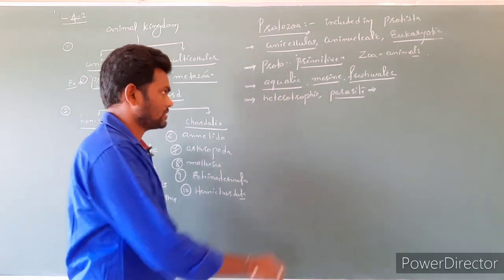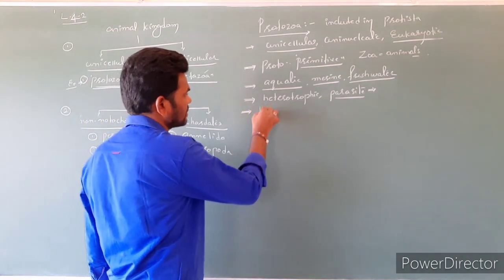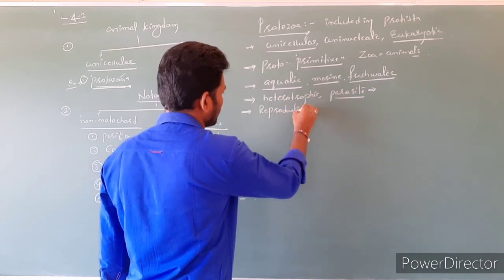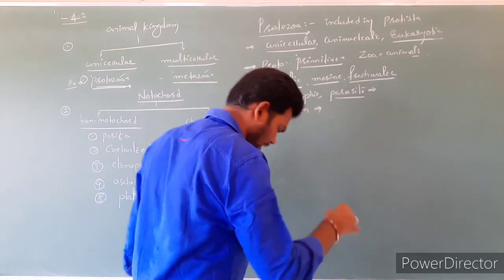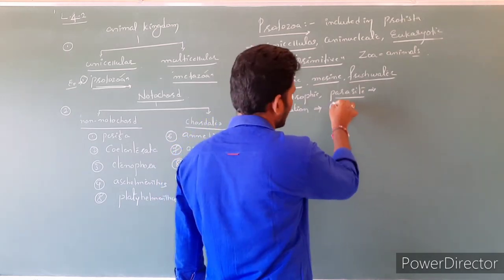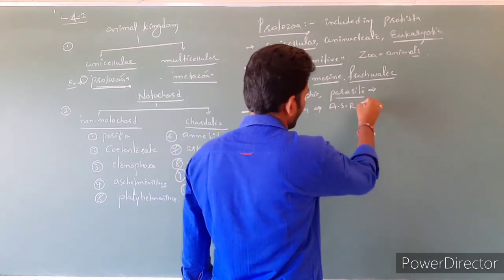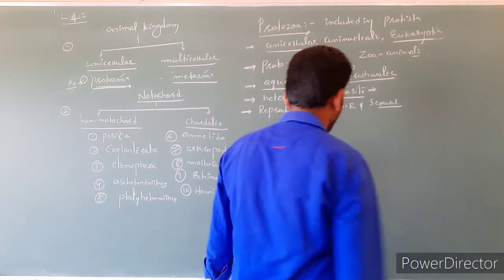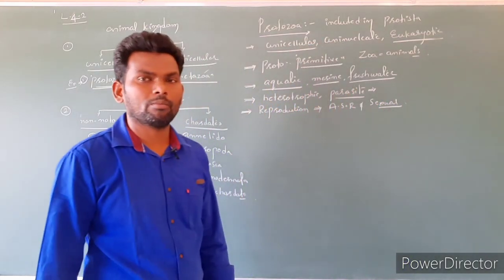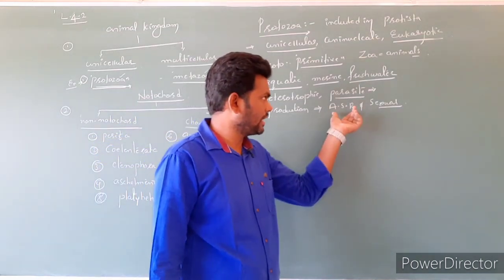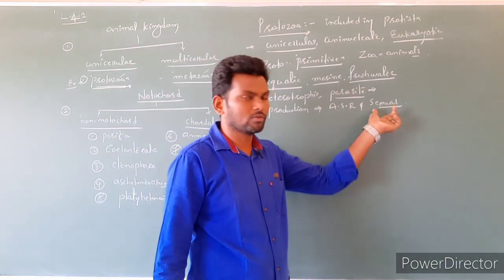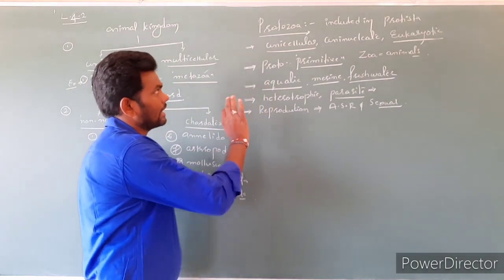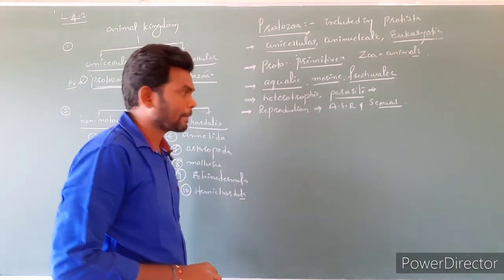Clear? Next, reproduction is asexual reproduction as well as sexual reproduction. Asexual reproduction by budding, sexual reproduction by production of gametes. Clear? So these are some general characters regarding protozoa.